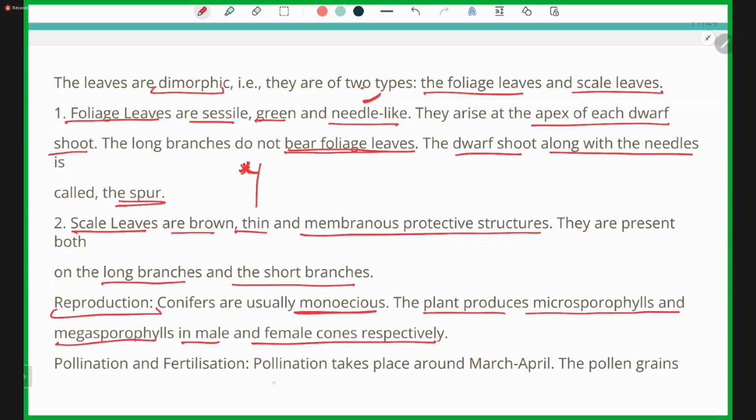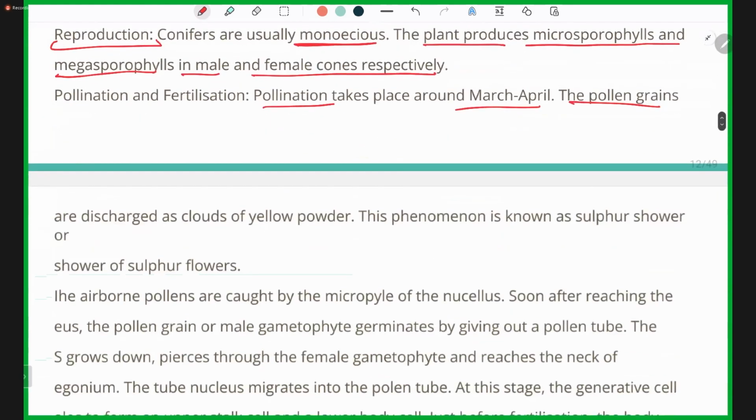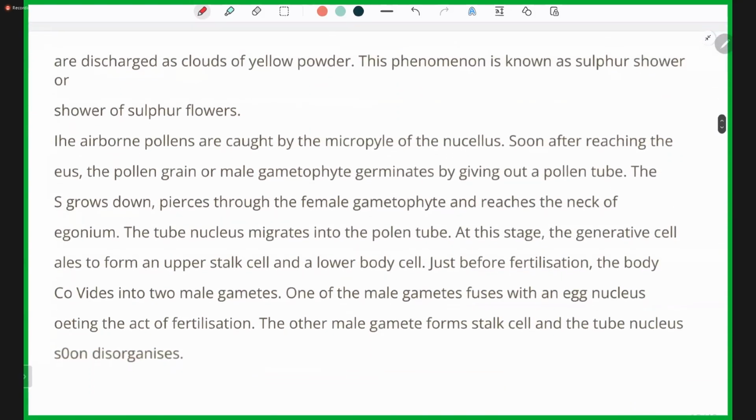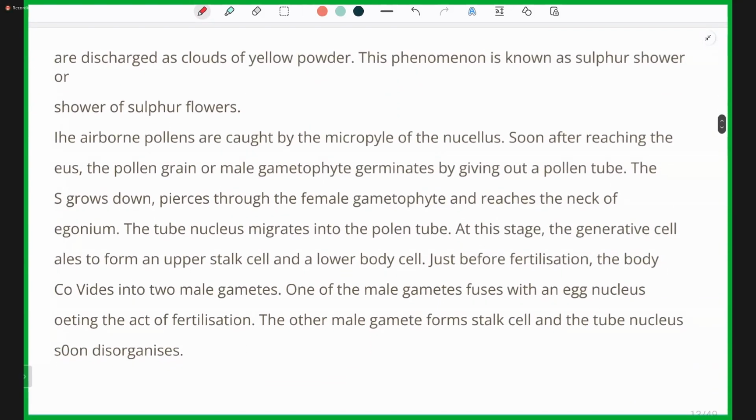Pollination and fertilization. Pollination takes place around March and April. The pollen grains are discharged as clouds of yellow powder. So if we ever see near the plants a cloud of yellow powder, it is usually the pollen grains that are dusted.